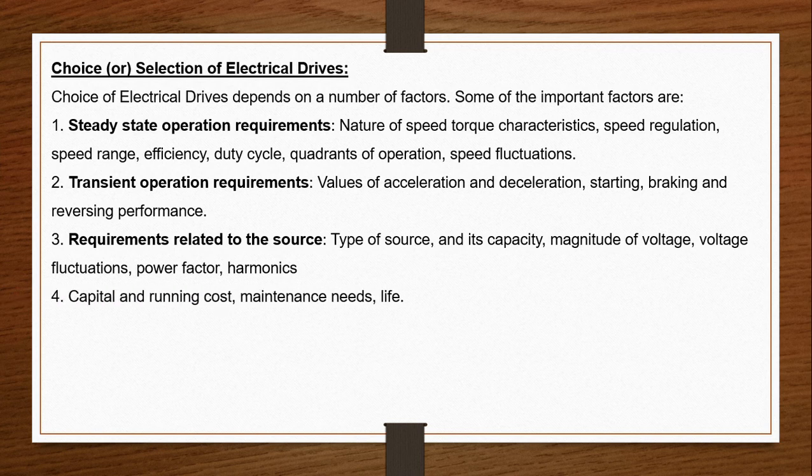Fourth choice is related with cost: capital and running cost, maintenance needs, life. Then the fifth choice, space and weight restrictions of the electric motor. Sixth one is environment and location, where we are going to locate the motor and in which environment it is going to work. These are all the factors to be considered.